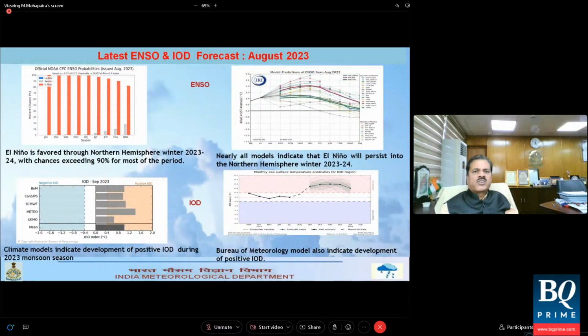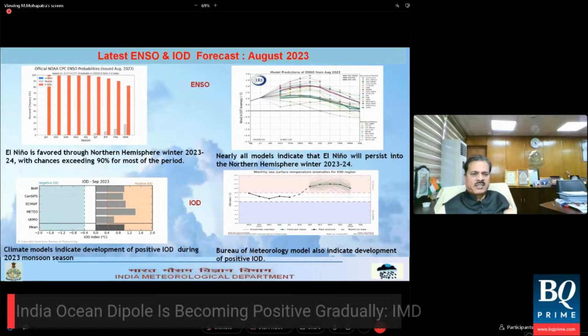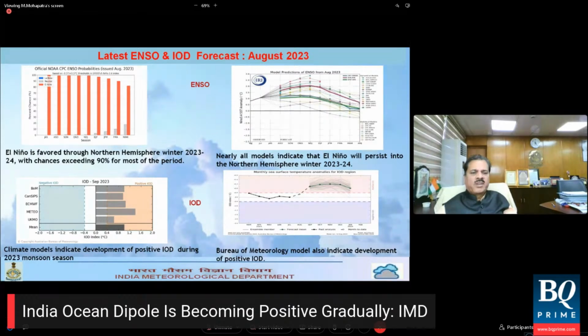So the latest ENSO and IOD forecast: if I look at all the models globally and the model used by the Ministry of Earth Sciences, they indicate that El Niño conditions will prevail till the early part of next year. There is a 90% probability that it will continue and become stronger till early next year. On the right-hand side, these are the individual models indicating the same situation.